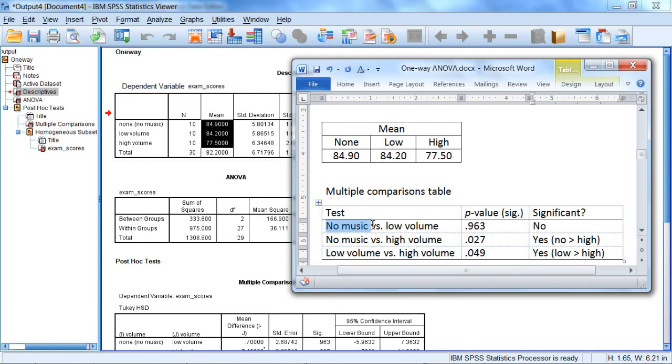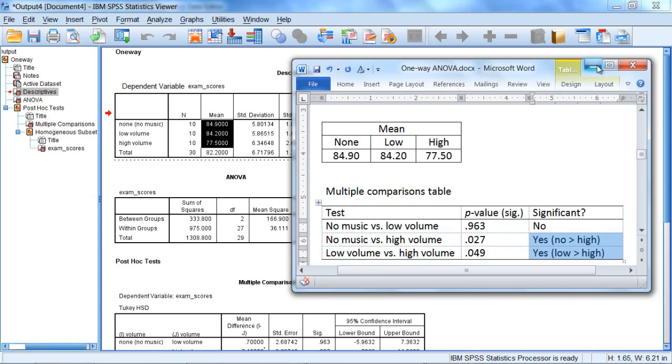And then once again, no music versus low volume was not significant. So we could summarize the results at this point. These are all our tests. There was not a significant difference between no music and low volume. And then we could say that the no music condition and the low volume condition, these were both significantly higher than the high volume condition.